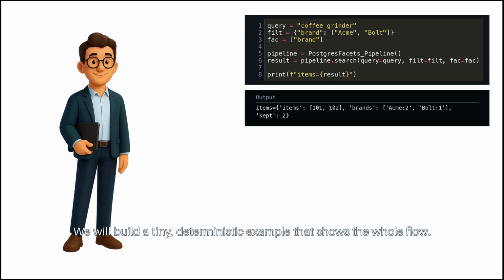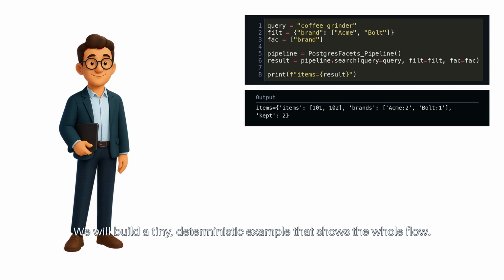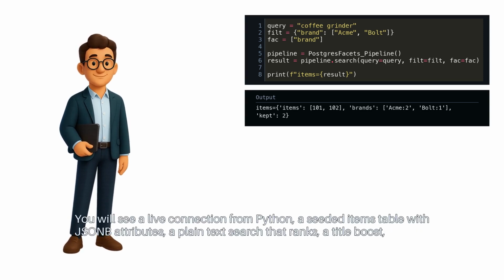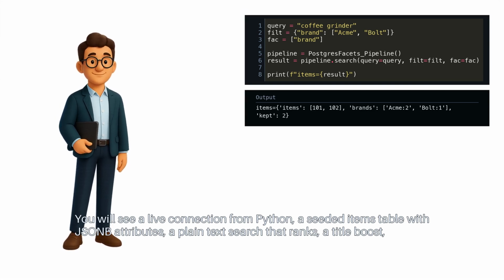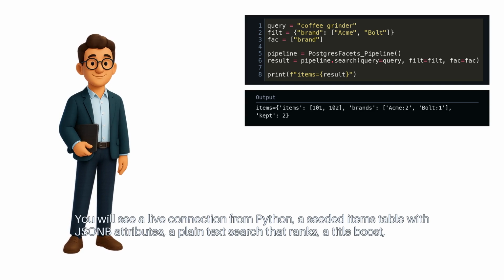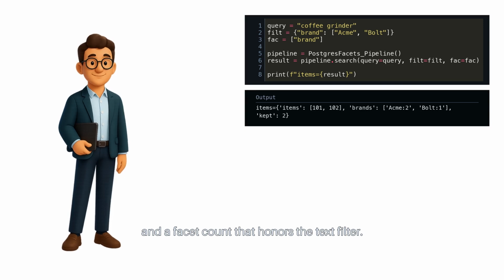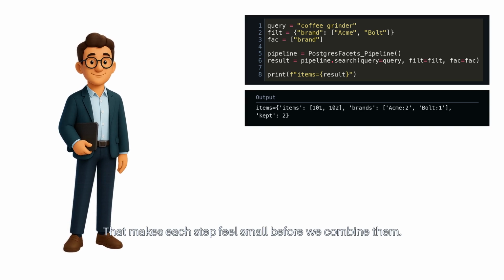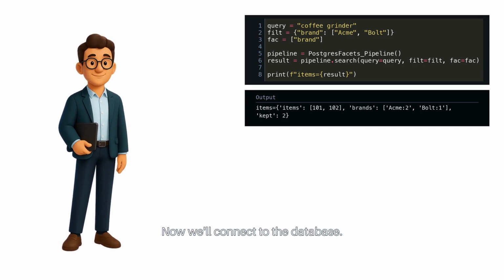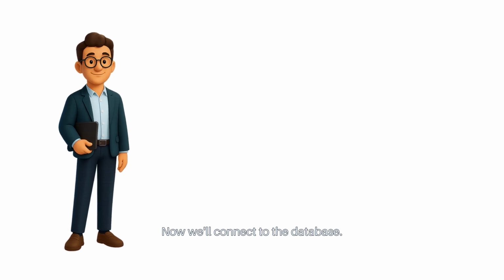We will build a tiny, deterministic example that shows the whole flow. You will see a live connection from Python, a seeded items table with JSONB attributes, a plain text search that ranks, a title boost, and a facet count that honors the text filter. That makes each step feel small before we combine them. Now we'll connect to the database.